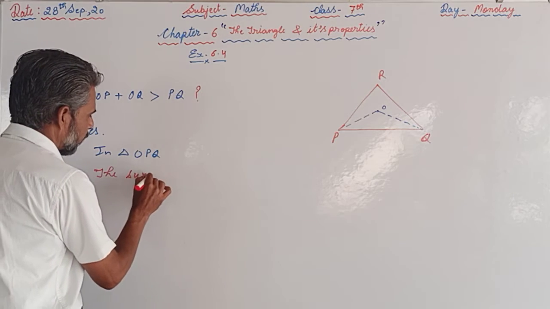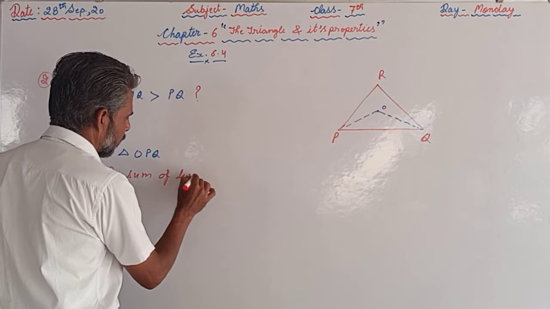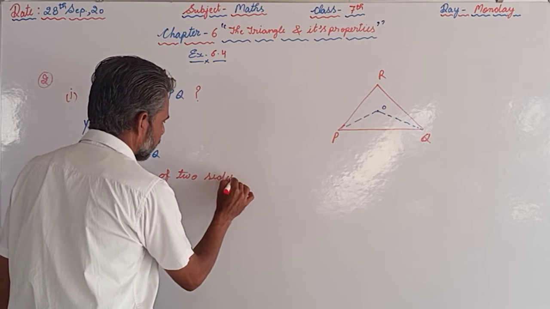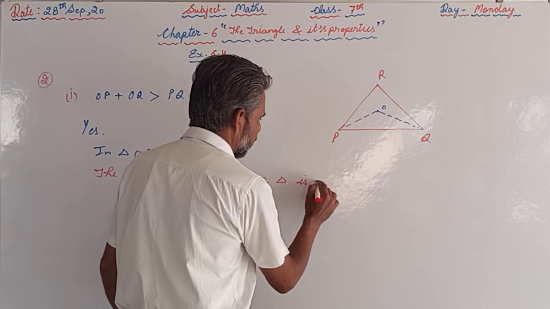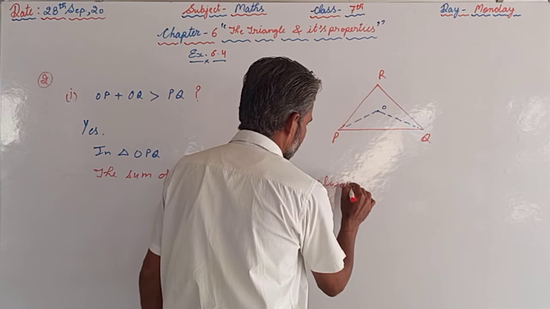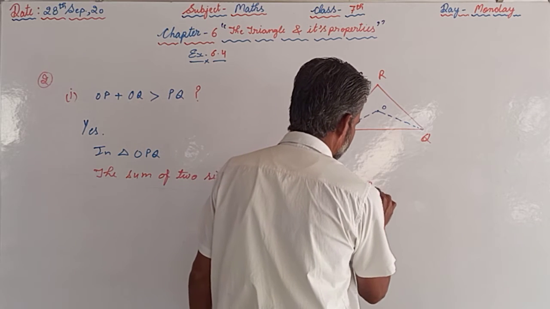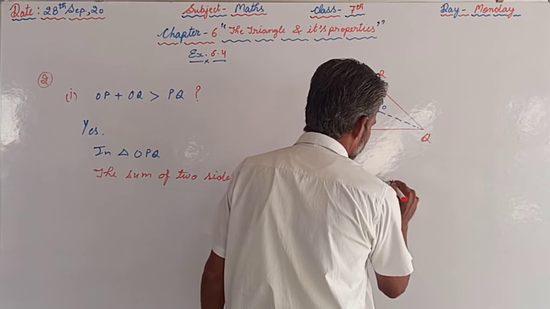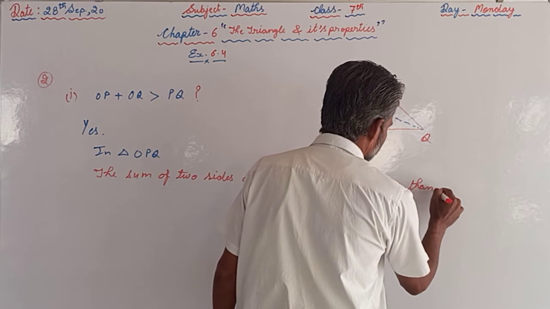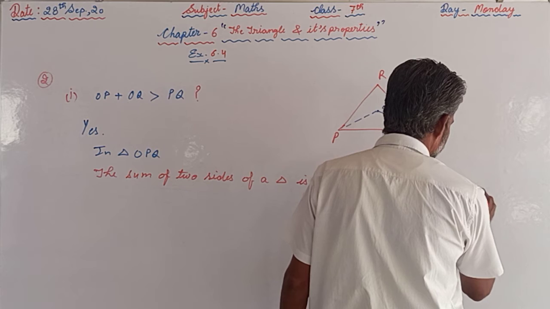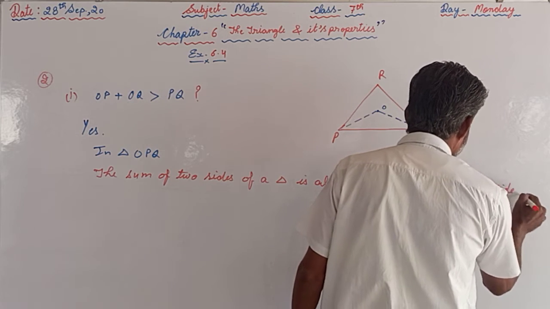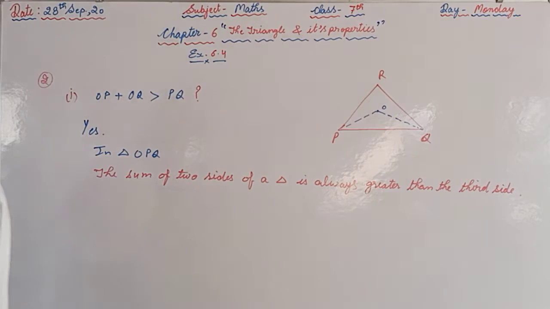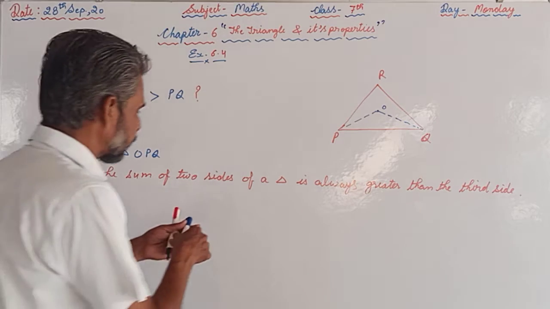The sum of two sides of a triangle is always greater than the third side. Like this.